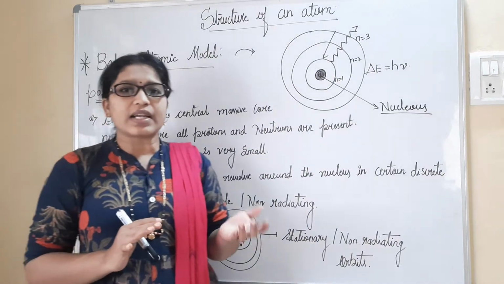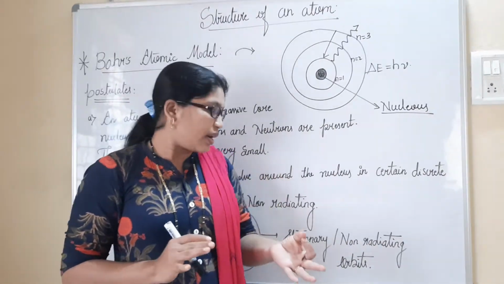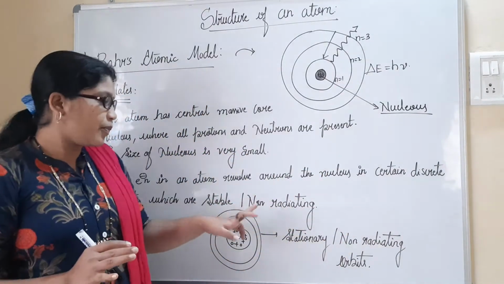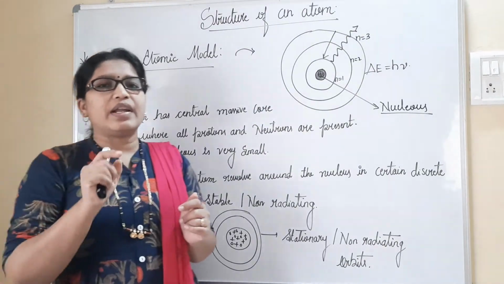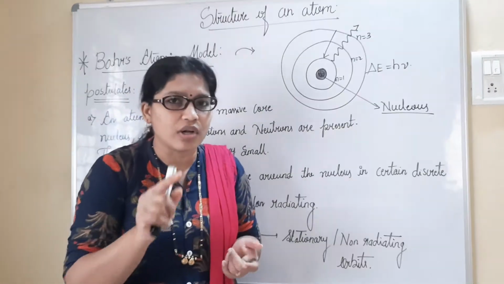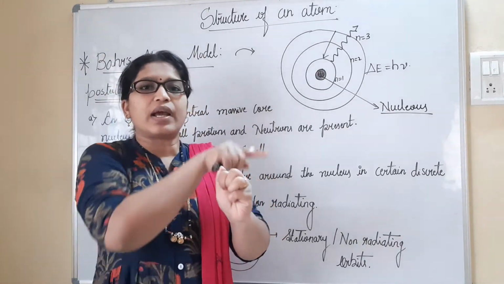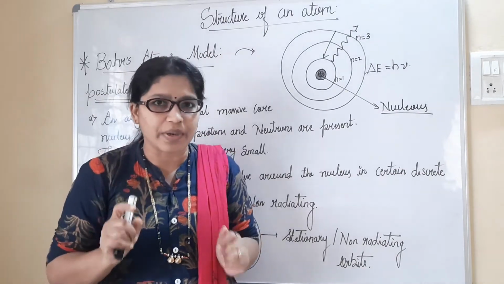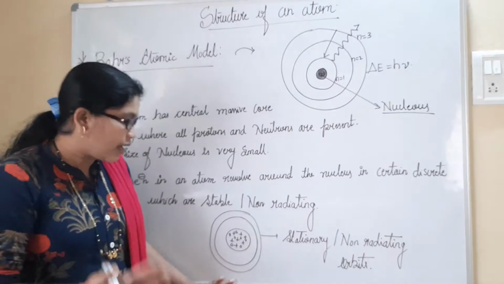In your NCERT, they have used many terminologies: stable, non-radiating, fixed path, which is called an orbit. So in the orbit, we find revolving electrons around the positively charged nucleus in a fixed path called an orbit. Now I have drawn it here to make that clear.